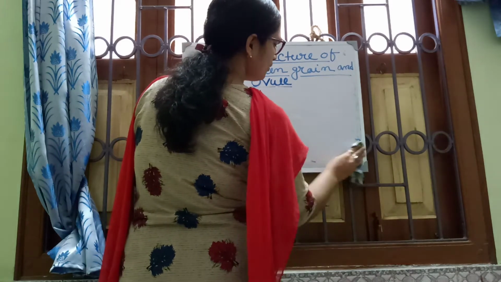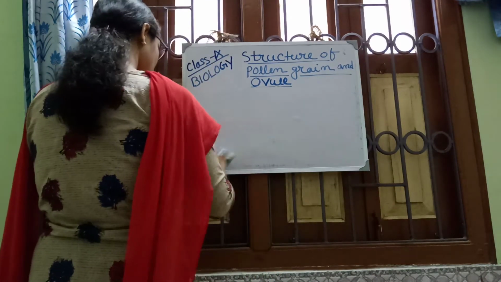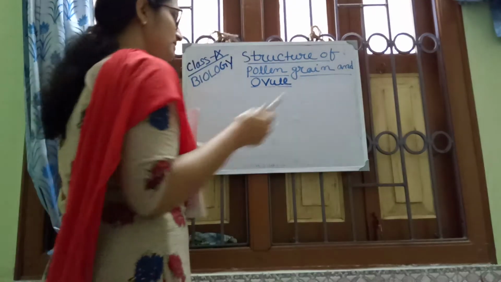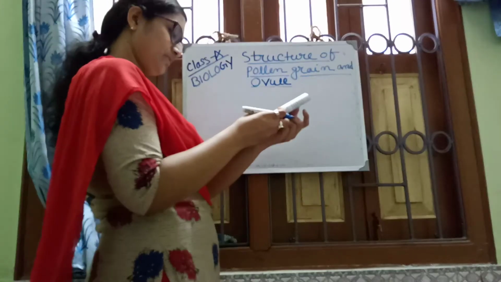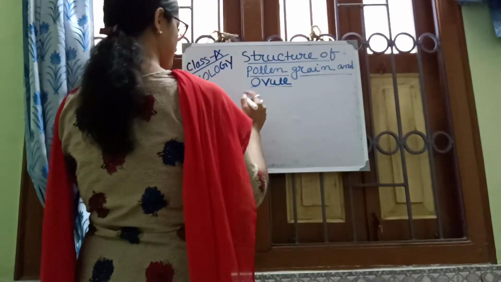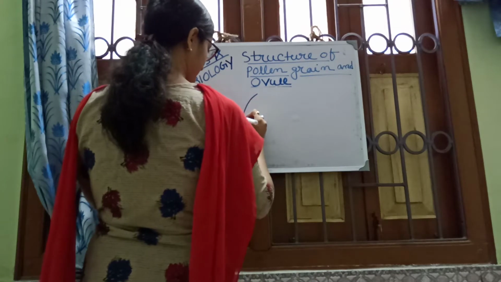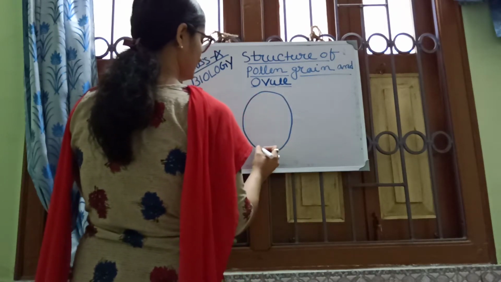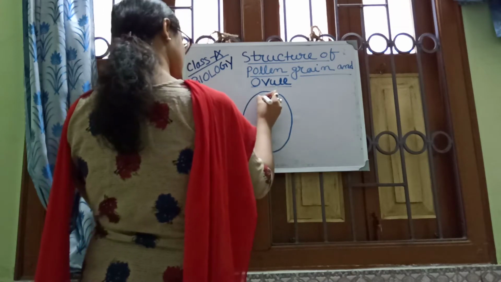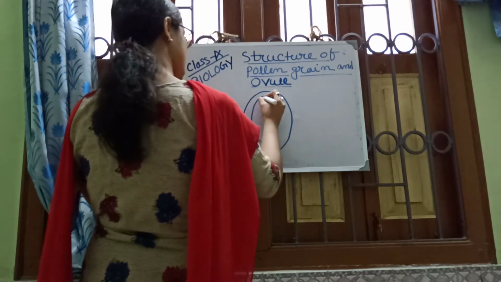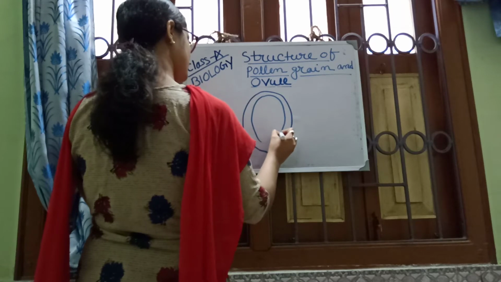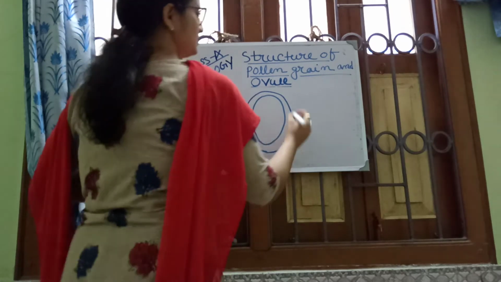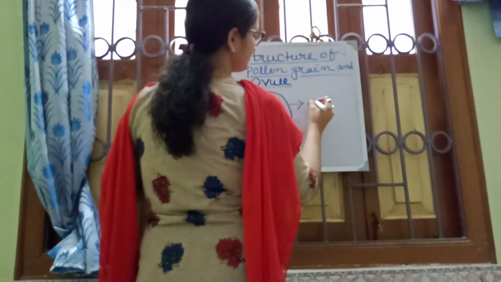Now I am drawing the structure of ovule. Ovule structure means first the ovary, then the ovule. Yes, this is the ovary.